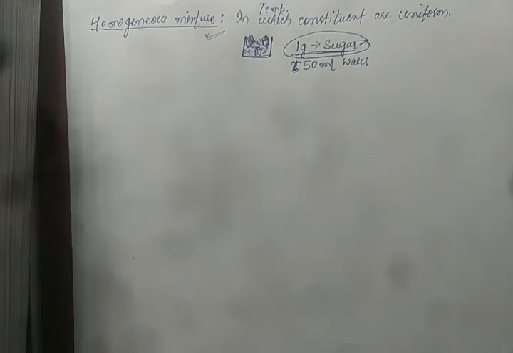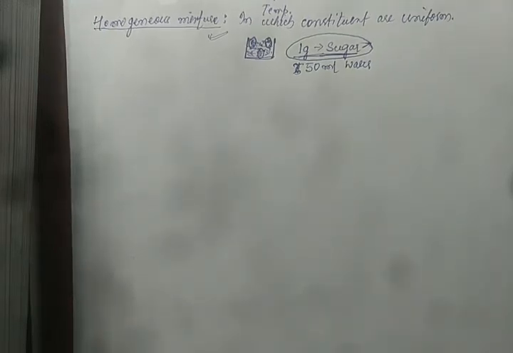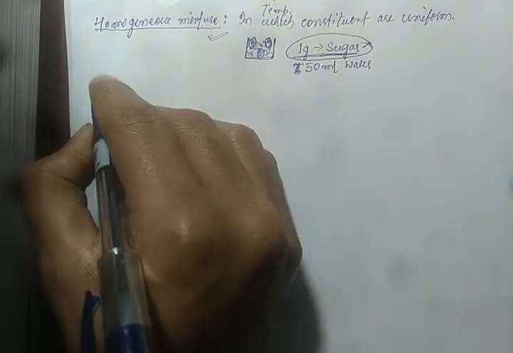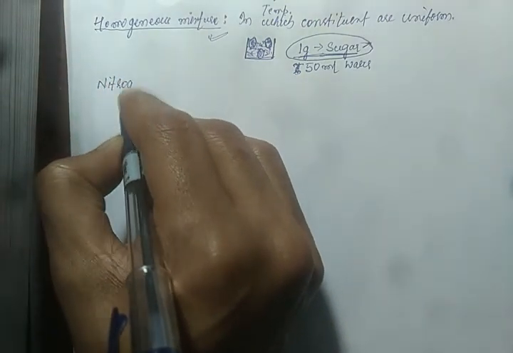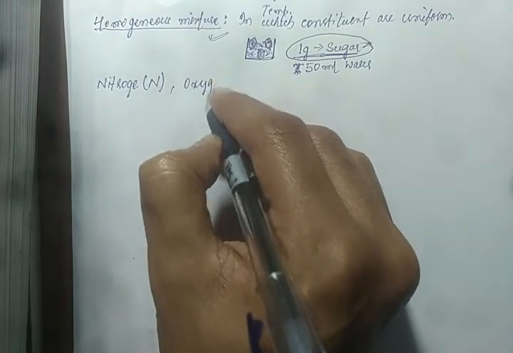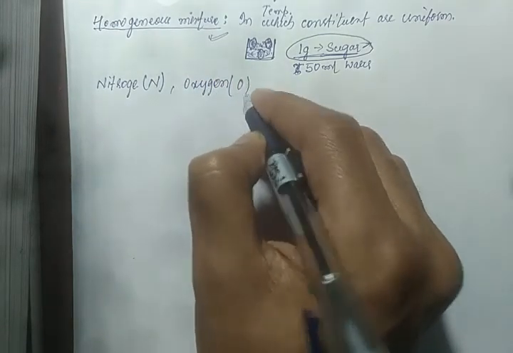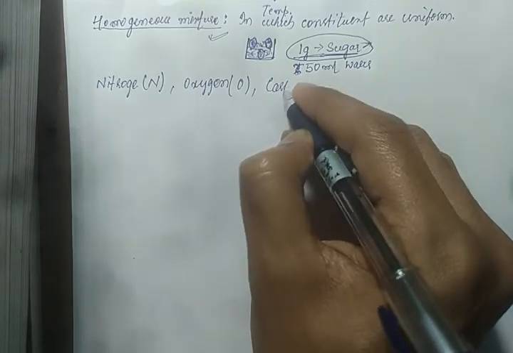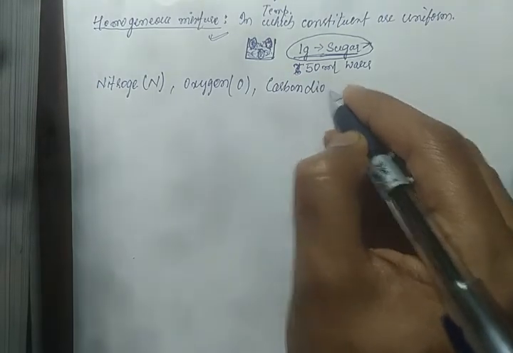Now the main constituents of air are nitrogen, oxygen, and carbon dioxide.